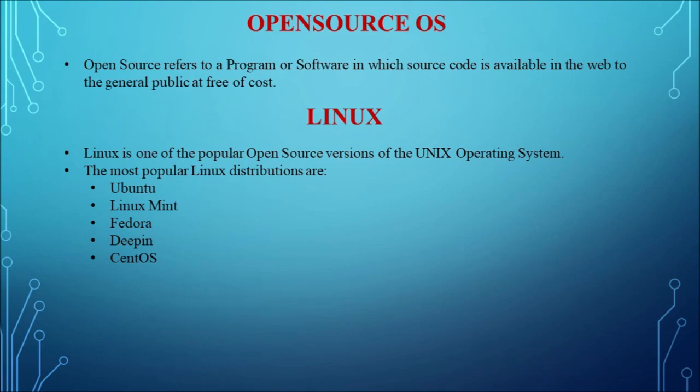And also, one of the most important advantages is that open source code is developed with a collaborative effort, in which programmers continuously improve upon the source code on the internet and share the changes within the group. Linux is one of the open source versions of the Unix operating system. Already we have learned about the Linux server distributions: Ubuntu OS, Linux Mint, Arch Linux, Deepin, Fedora, Debian, CentOS. All of these come under the Linux server distributions.